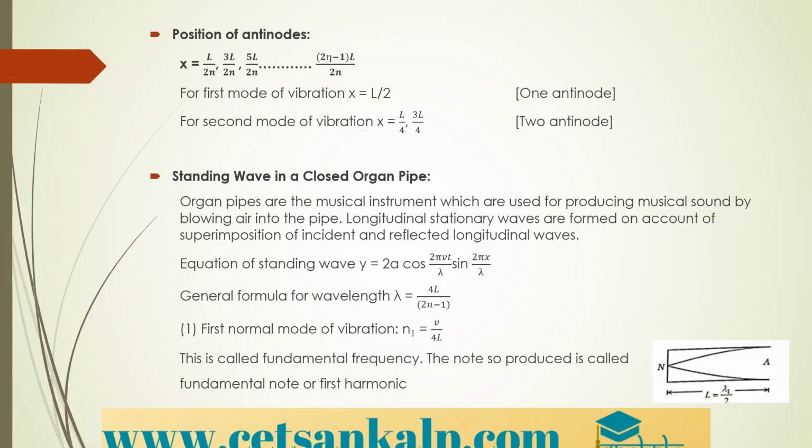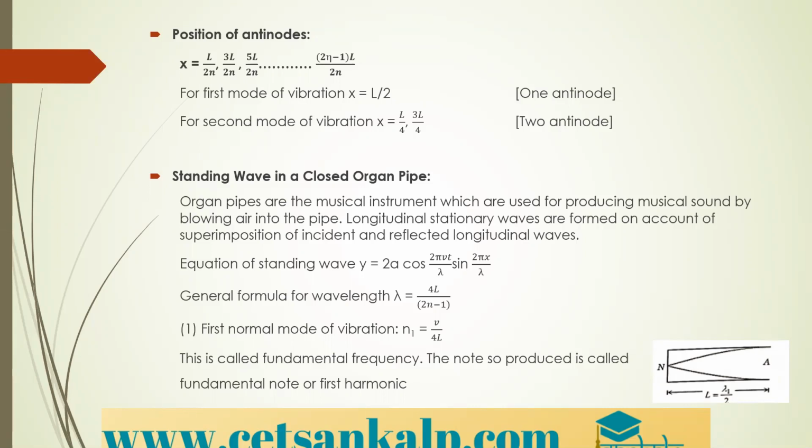The equation of the standing wave is y equal to 2a cos(2 pi nu t divided by lambda) sin(2 pi x divided by lambda). Then the general formula for wavelength in the case of a closed organ pipe is 4L divided by (2N minus 1).